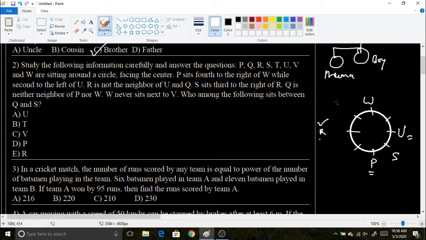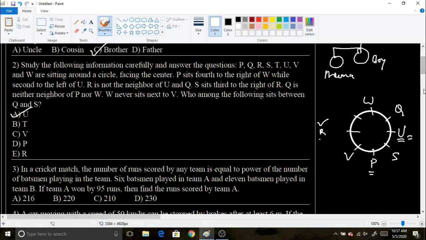Next information is W never sits next to V. So where do we put V? There is only one place left for V, and this is the place for V. So Q must be here because it can never be near R. Now we have to tell who sits between Q and S. Between Q and S there is only one person, that is U. So U will be your correct answer.